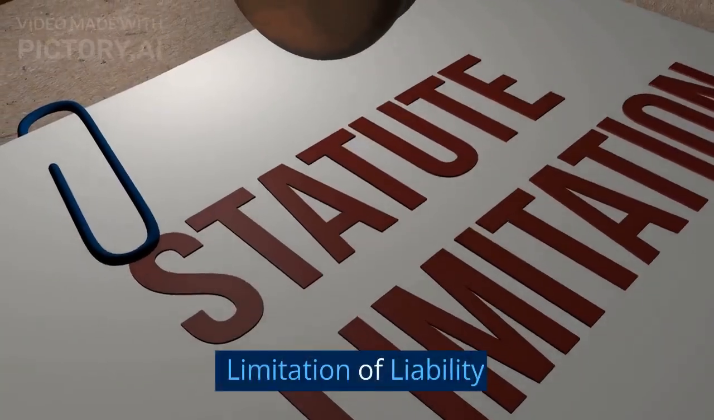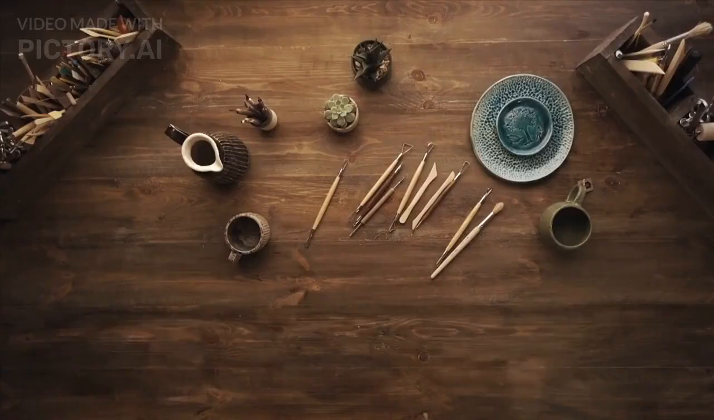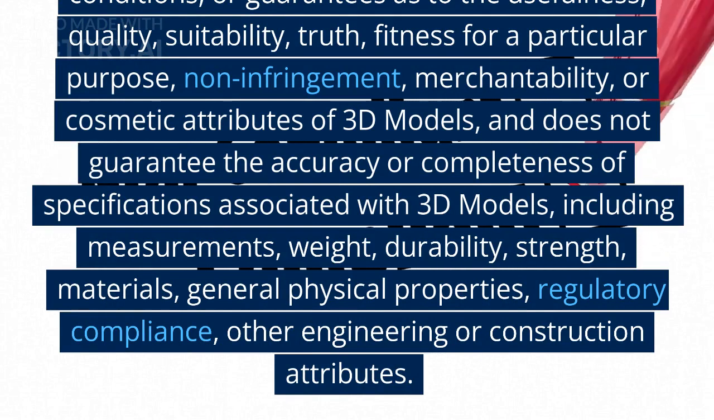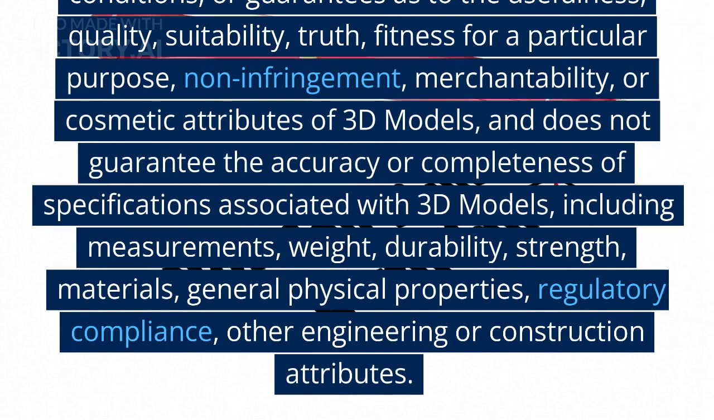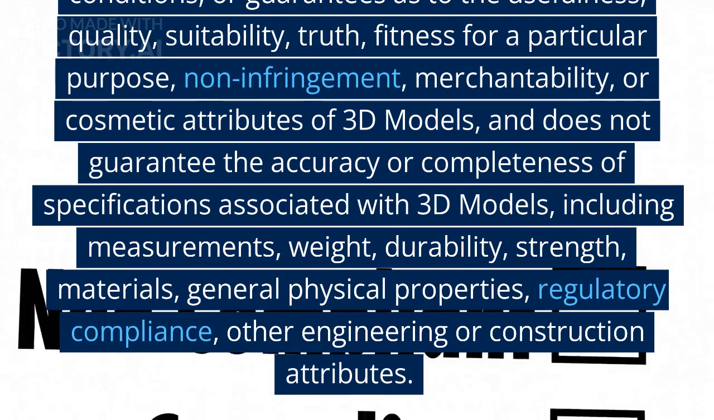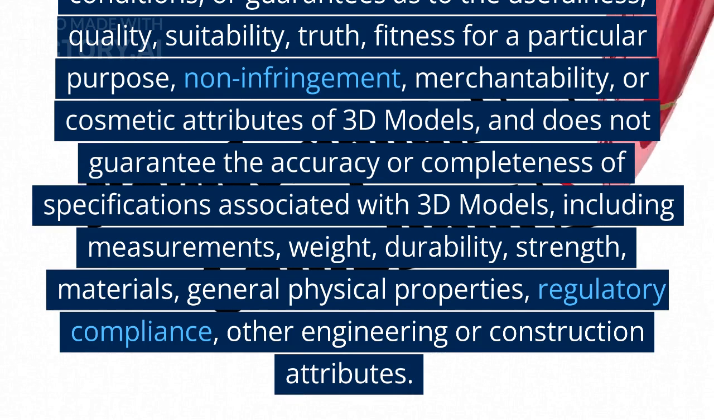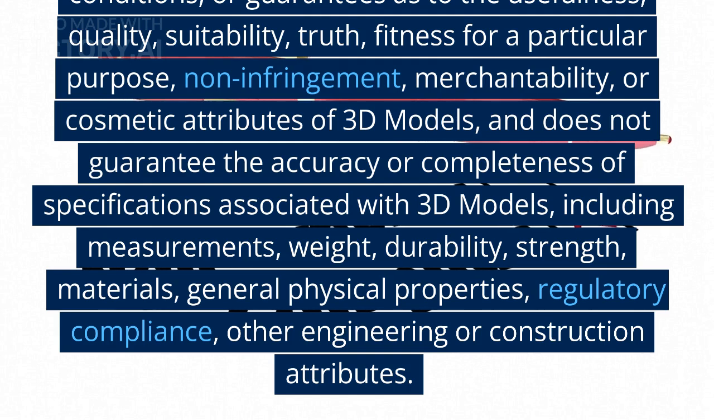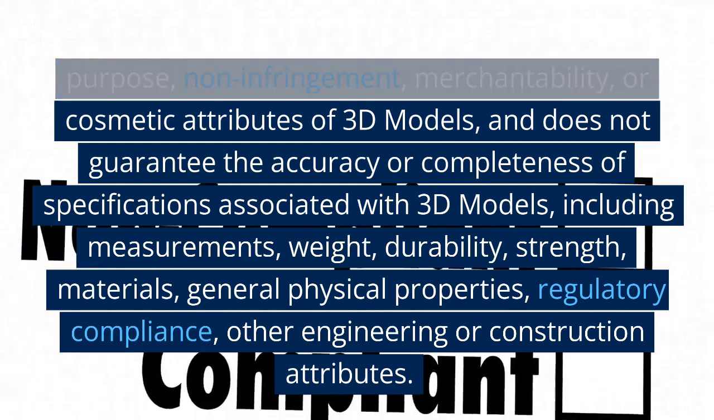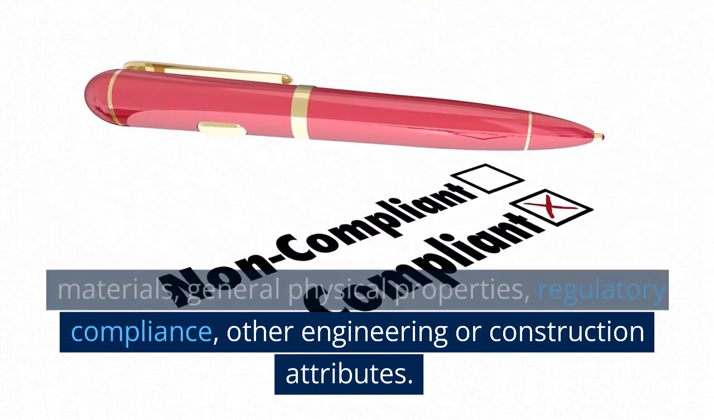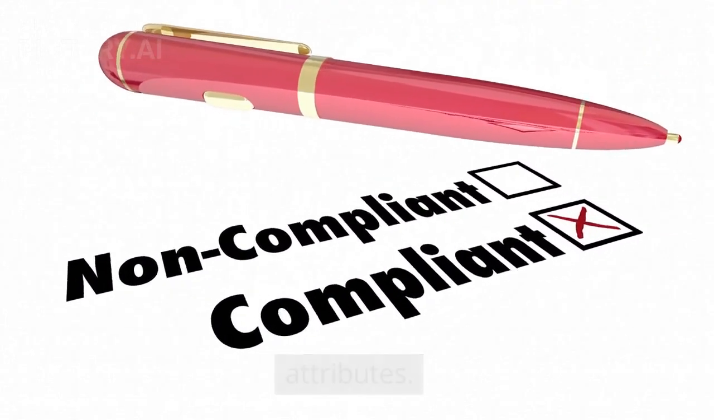4. Limitation of liability. 4.1. 3D models are provided on an as-is, as-available, and with-all-faults basis. Carcel makes no representations, warranties, conditions, or guarantees as to the usefulness, quality, suitability, truth, fitness for a particular purpose, non-infringement, merchantability, or cosmetic attributes of 3D models, and does not guarantee the accuracy or completeness of specifications associated with 3D models, including measurements, weight, durability, strength, materials, general physical properties, regulatory compliance, other engineering or construction attributes.